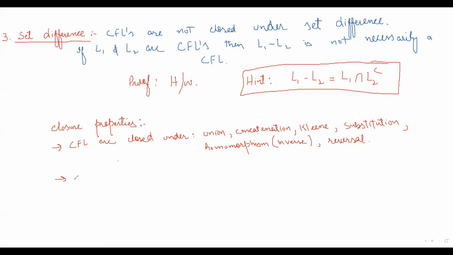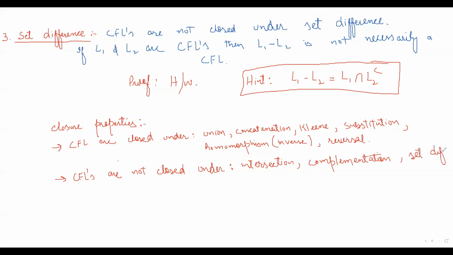The second thing we have discussed is that context-free languages are not closed under intersection, complementation, and set difference. So these are the closure properties, and these are the non-closure properties.